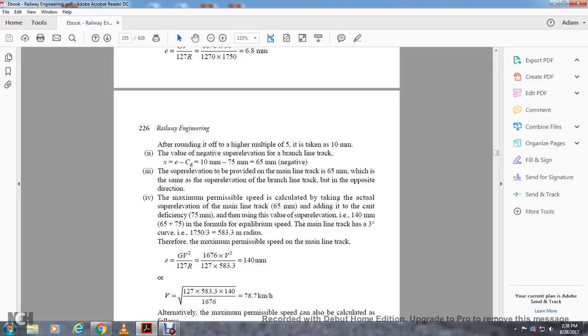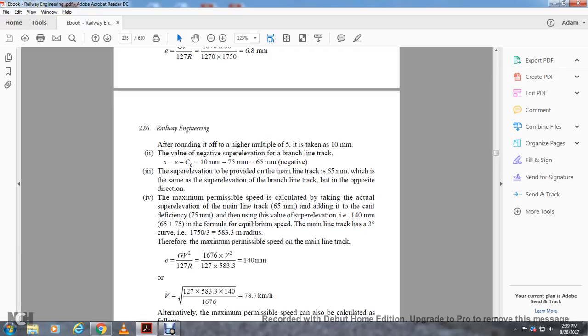Super elevation for the mainline track, the 65 millimeters is the same as the super elevation of the branch line track, but also in the direction of the maximum permissible speed. Taking the actual super elevation of the mainline track, 65 added to the cant deficiency 75, gives 140 millimeters. Using that formula, the equilibrium speed: the mainline track has a 3-degree curve, with 1750 divided by 3, is 583.3 meter radius.